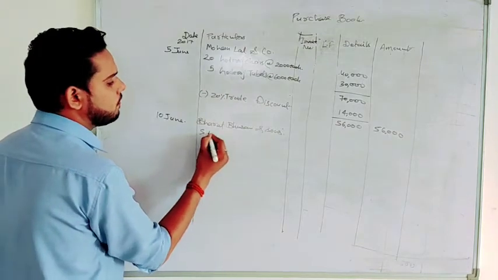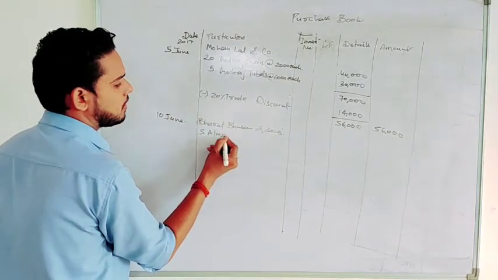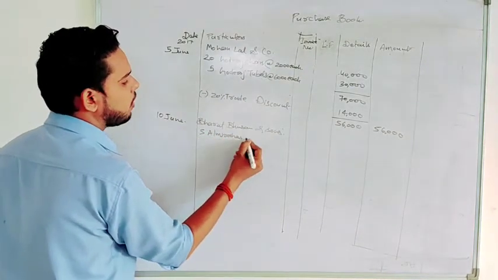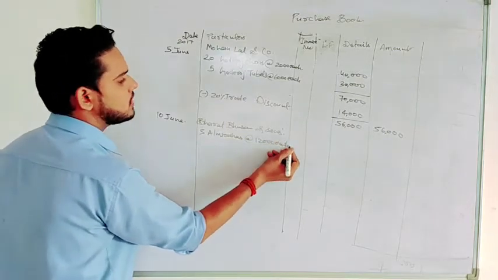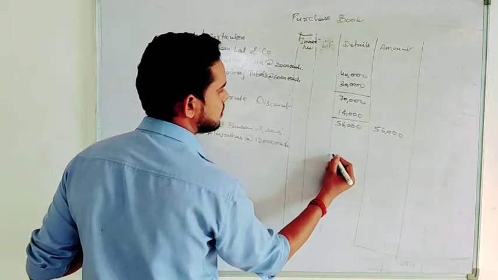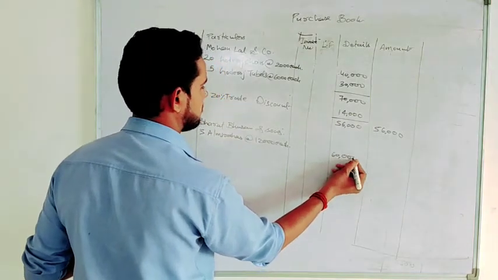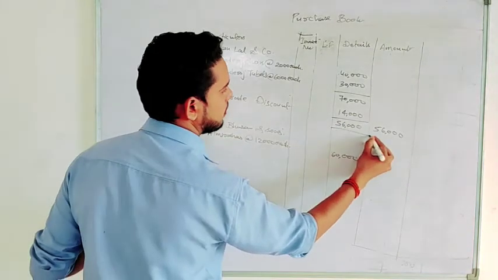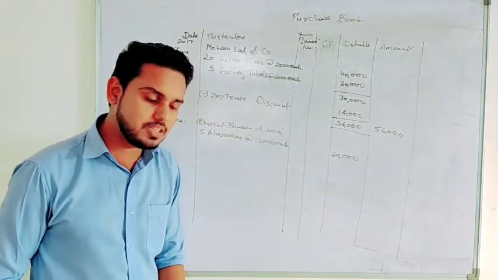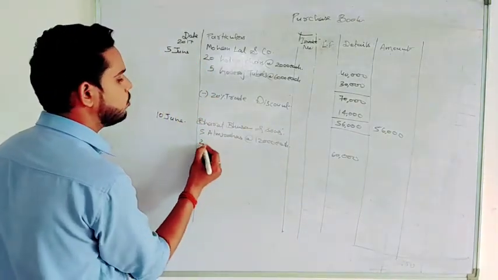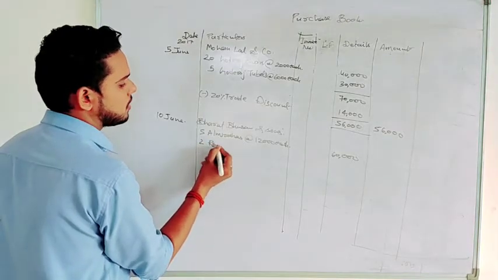So we write 5 almirahs at the rate of 12,000 each. So this will be how much? 60,000. Okay, right. And what else did we purchase? We purchased 2 revolving chairs also. So write 2 revolving chairs.